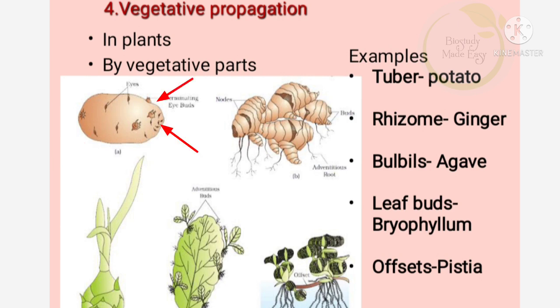From there the buds will germinate, and these germinating buds will grow into a plant. And in the rhizome of ginger, in the nodes region, adventitious roots and buds will arise. Other examples are bulbils of agave, leaf buds of bryophyllum, and offsets of pistia.